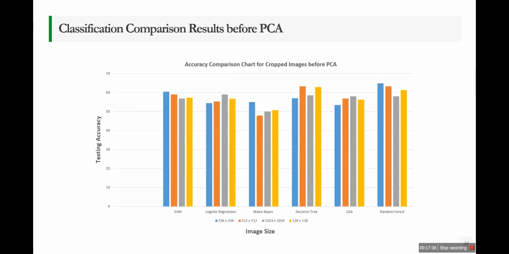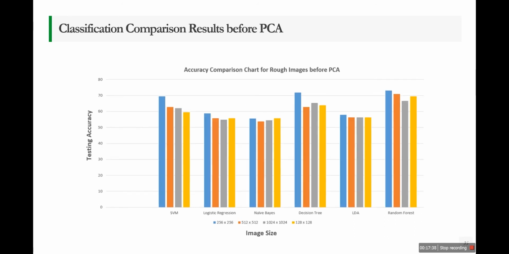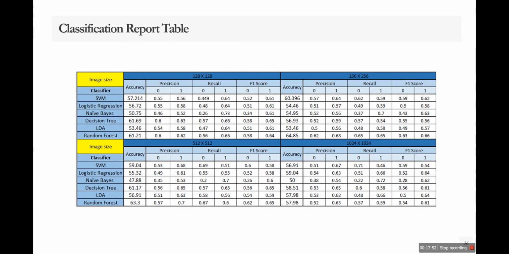These are the results for the cropped images, and these are the results for the rough images, because we have the original data set that is called rough images, which we have taken from the field, and then we have another data set which is called the crop data set, to which we applied the cropping technique. These are the classification reports.